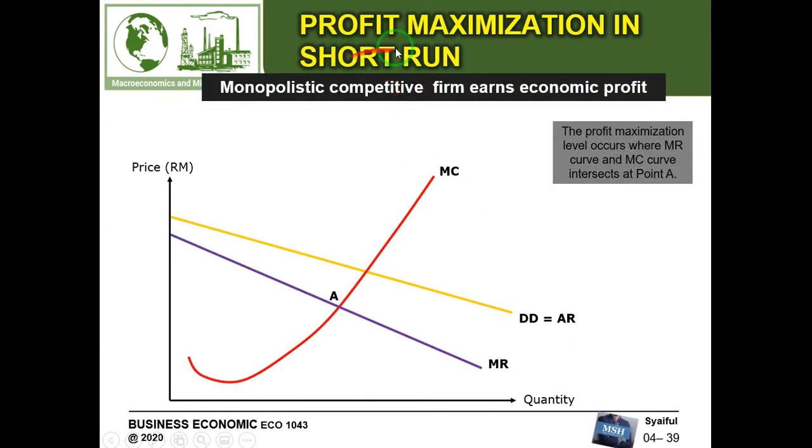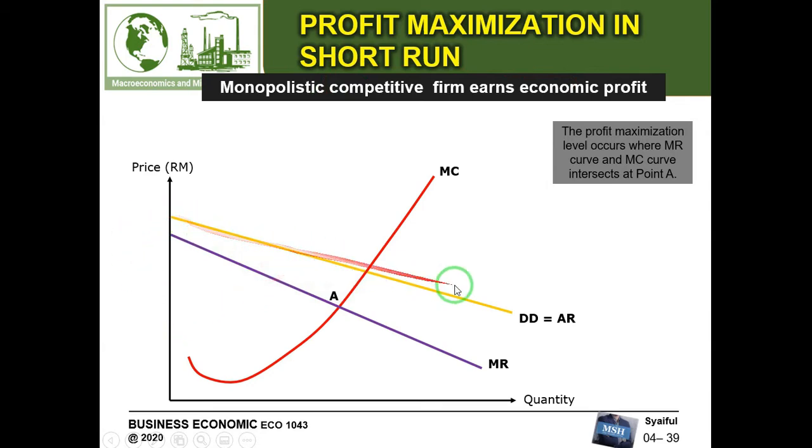Okay, for profit maximization in the short run, monopolistic competition also will earn three types of profit as in the other markets, which are supernormal profit, normal profit, and subnormal profit. So we look at this diagram.